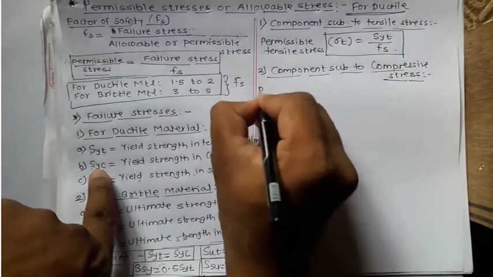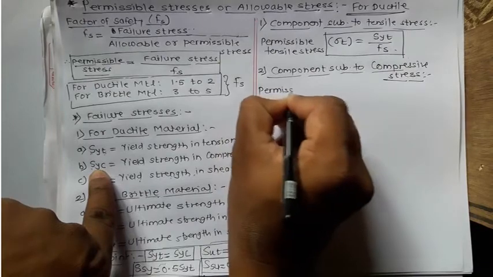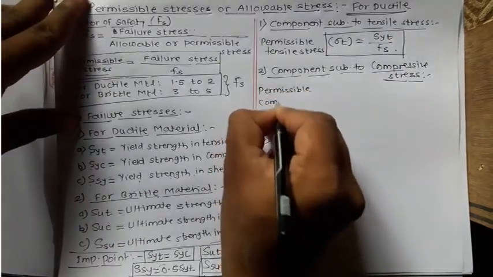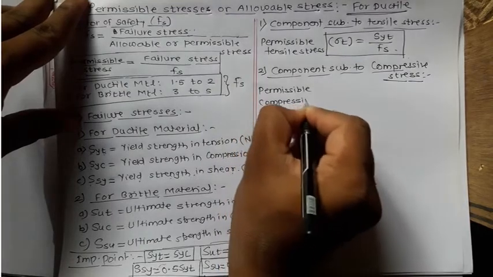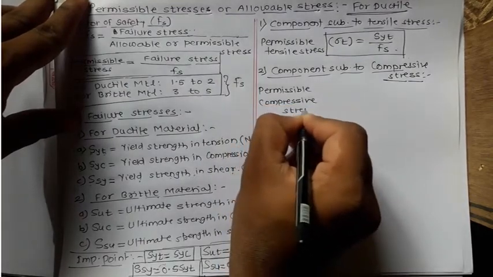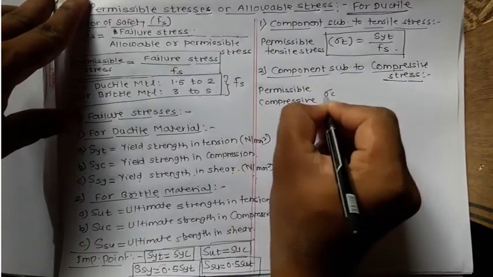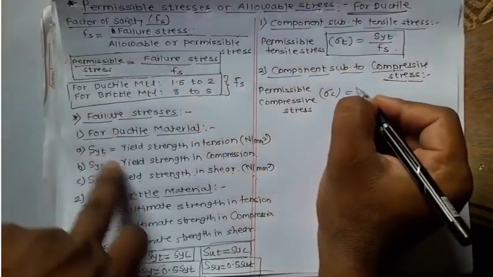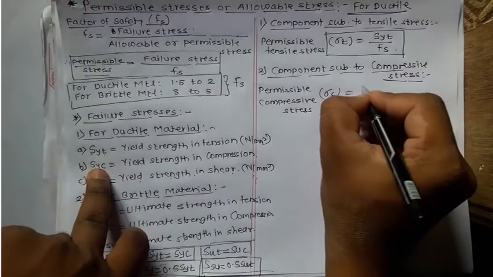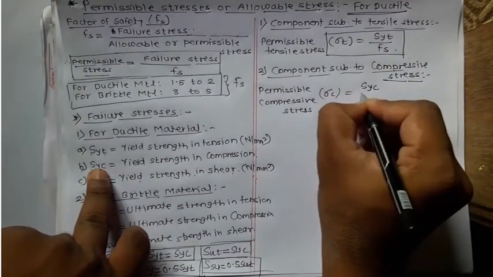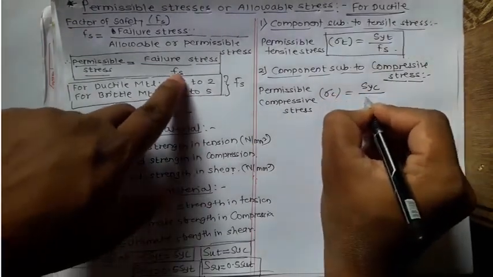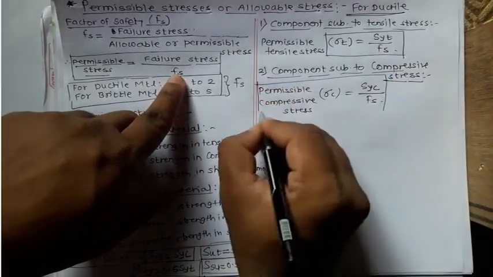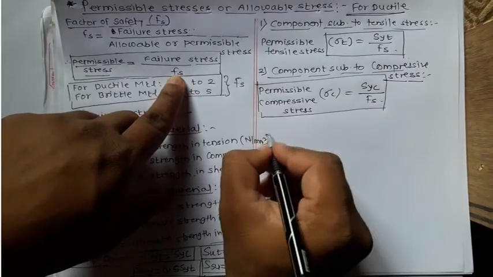So we can write the permissible compressive stress, denoted by sigma c, as equal to SYC upon Fs, because the component is subjected to compressive load. This is the equation of permissible compressive stress.